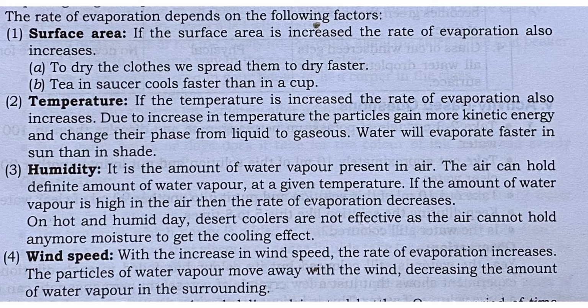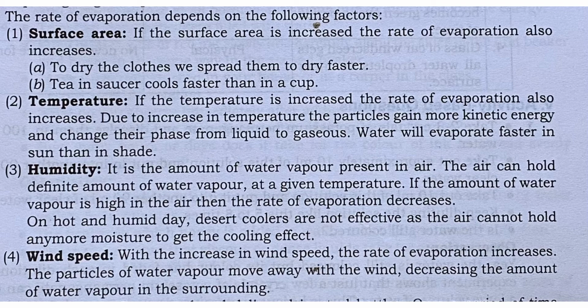Next is humidity. Humidity is the amount of water vapor present in the air. The air can hold a definite amount of water vapor at a given temperature. If the amount of water vapor is high in the air, then the rate of evaporation decreases. So humidity is the factor which decreases the rate of evaporation. It means if humidity is more, the rate of evaporation decreases. On a hot and humid day, desert coolers are not effective as the air cannot hold any more moisture to give the cooling effect.